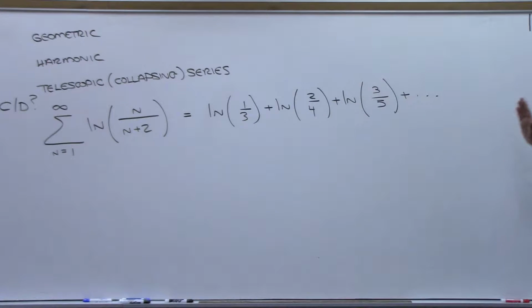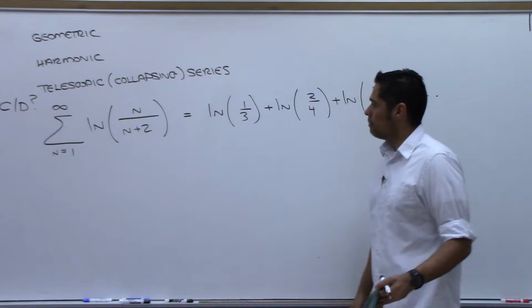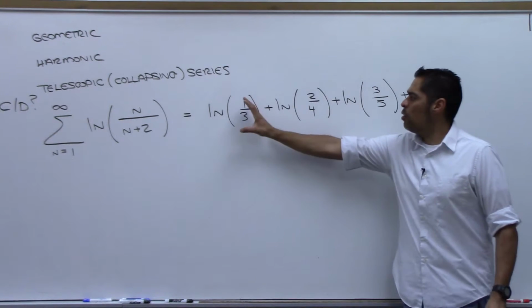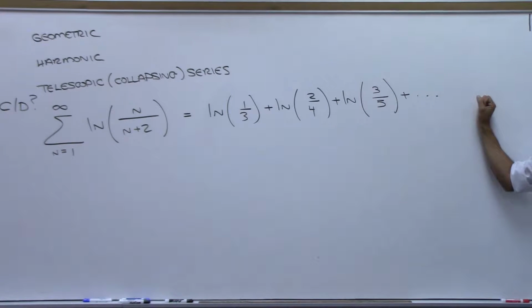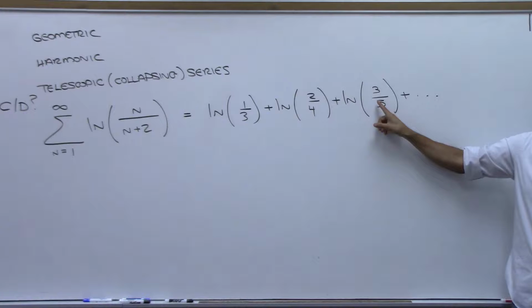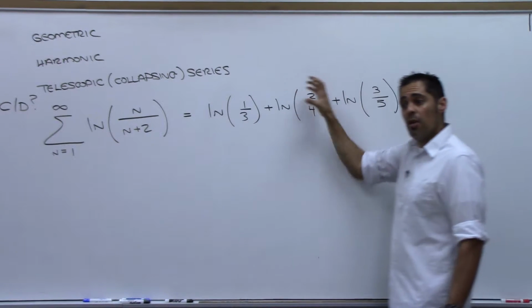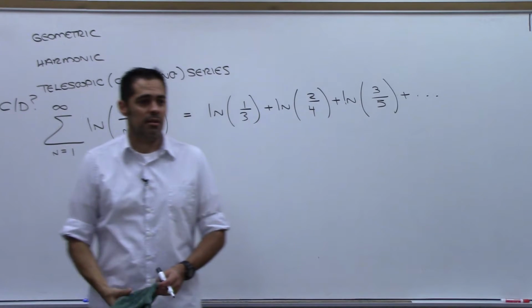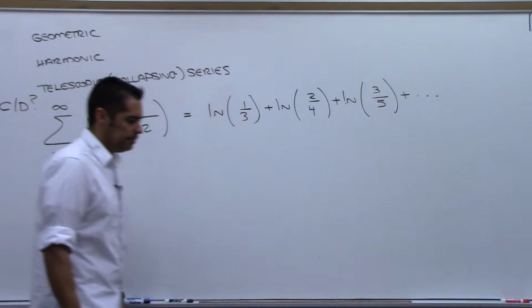That's what this series is. I'm trying to figure out what this adds up to be. It might diverge. It might just get bigger and bigger and bigger. Maybe not. Would everyone agree that each one of these is getting smaller and smaller and smaller? Yes. Right? Because we said this was headed towards 1. Natural log of 1 is 0. So we know that those are getting closer to 0. But we've seen that just because it goes to 0 doesn't mean it converges. Harmonic diverges, right? So what else could I possibly do here?